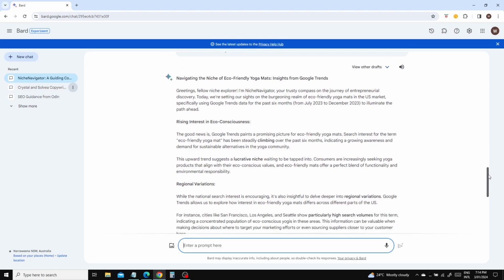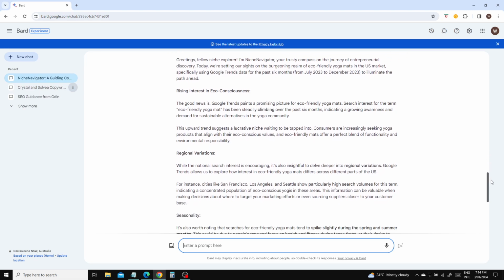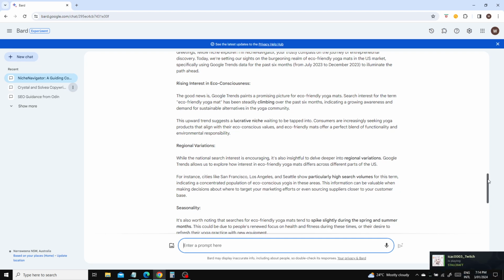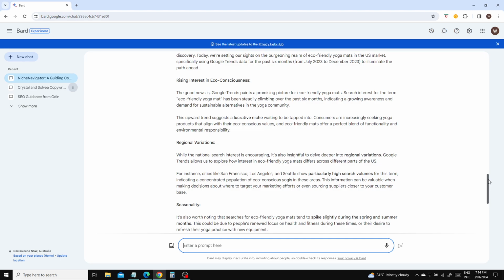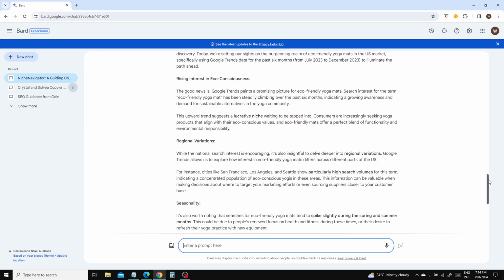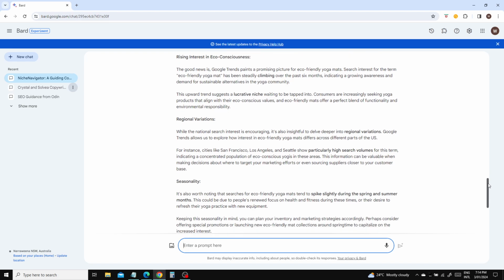Interest in eco-consciousness, which is actually true. Everyone wants to basically save the world one little mat at a time. Upward trends suggest a lucrative niche waiting to be tapped into. So, again, yoga is not only about health, but it's about wellness, and you can tap into the whole eco-friendly thing very easily. Regional variations.